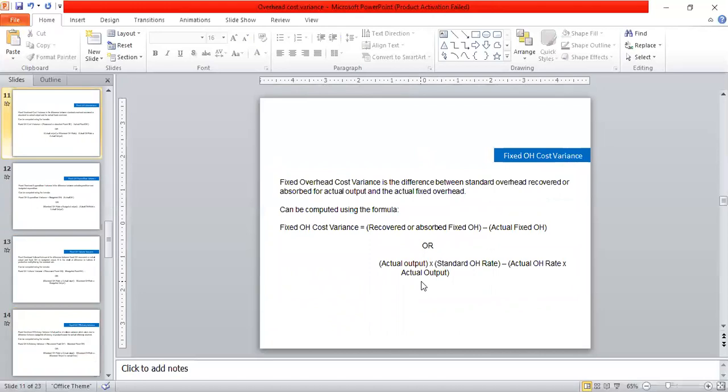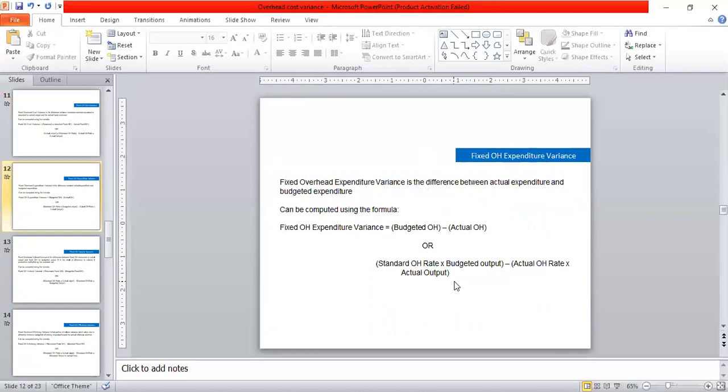Now we are capable to discuss the fixed overhead cost variance. The fixed overhead cost variance is the difference between standard overhead recovered or absorbed for actual output and the actual fixed overhead. It can be computed using the formula: fixed overhead cost variance is equal to recovered or absorbed fixed overhead minus actual fixed overhead, or actual output into standard overhead rate minus actual overhead rate into actual output.